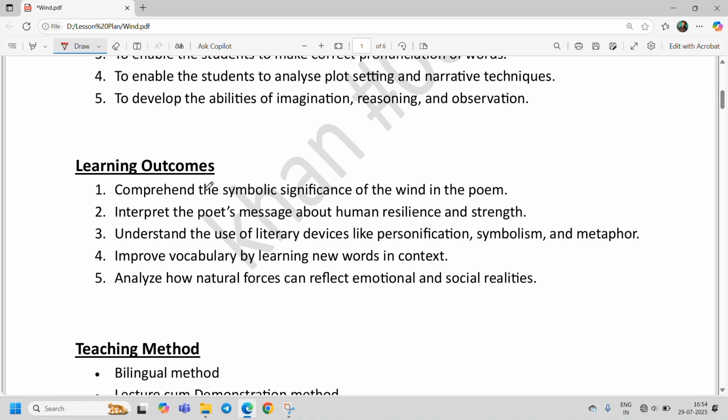To comprehend the symbolic significance of the wind in the poem. So, what are the outcomes? After reading the poem, students will be able to understand the symbolic significance of that poem. After that, understand the use of literary devices like personification, symbolism and metaphor. You have already known about these literary devices, so students will understand and analyze these literary devices after reading that chapter. It means that these are the literary devices used in that poem.